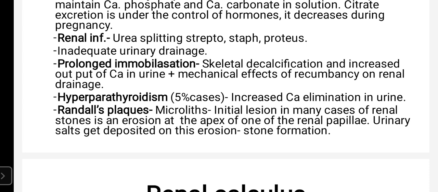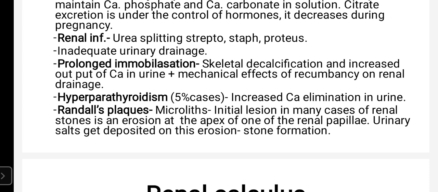The next is renal infection. There are some urea splitting organisms like Streptococcus, Staphylococcus, Proteus. So in some renal infections, there are more chances of stone formation. There will be inadequate urinary drainage during the renal infections. So when there is renal infection and these organisms like Staphylococcus, Proteus or Streptococcus hemolyticus are present, there are more chances of stone formation.